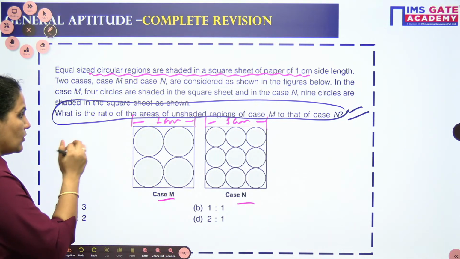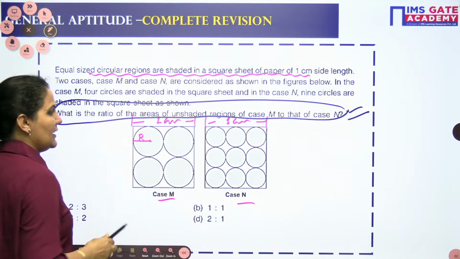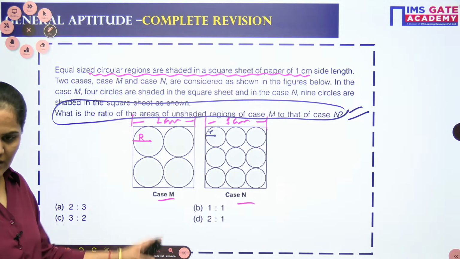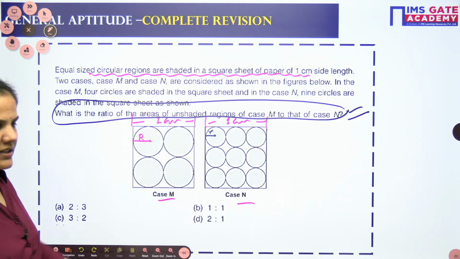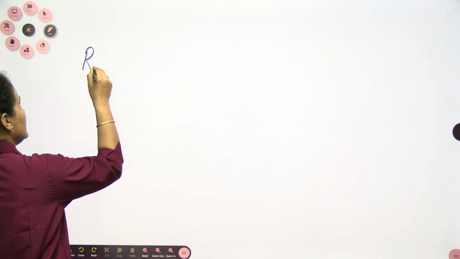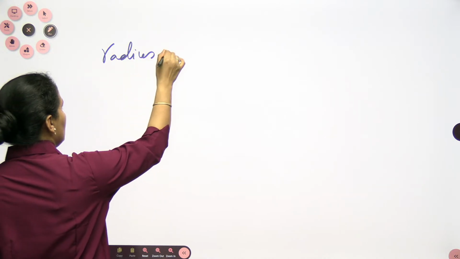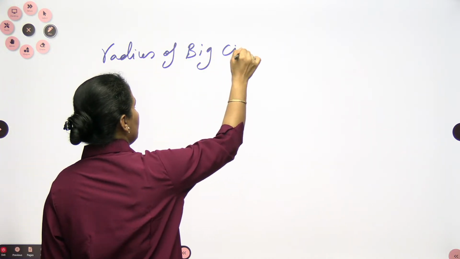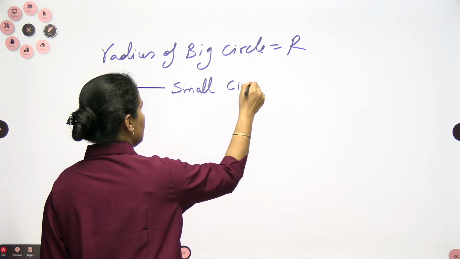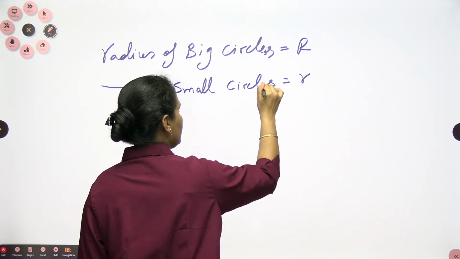Let's approach it. First of all, I can consider that, suppose, the bigger circle, let us assume the radius of the bigger circle is capital R, and let us assume the radius of the small circle is small r. Bigger circle radius is capital R, small circle radius is small r. So can I write down? I'm writing here: let us assume radius of bigger circle is R, radius of small circles is equal to small r.